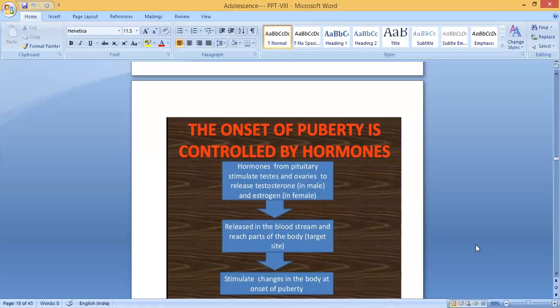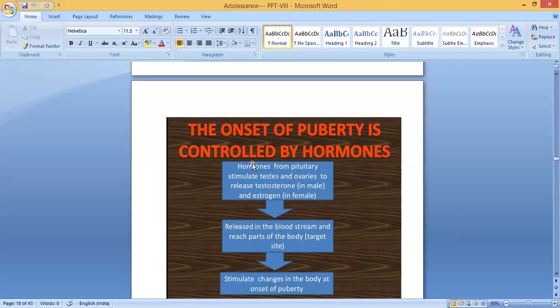The onset of puberty is controlled by hormones. Hormones from the pituitary stimulate testes and ovaries to release testosterone in male and estrogen in female. These are released into the bloodstream and reach parts of the body, that is the target site. They stimulate changes in the body at the onset of puberty. So that is the function of these pituitary hormones.